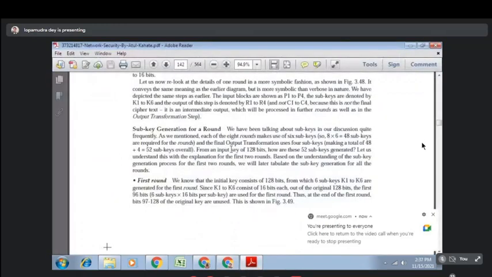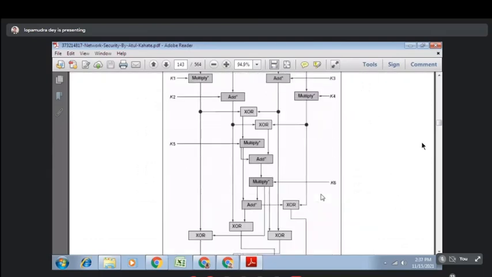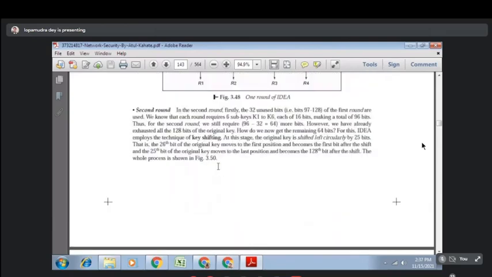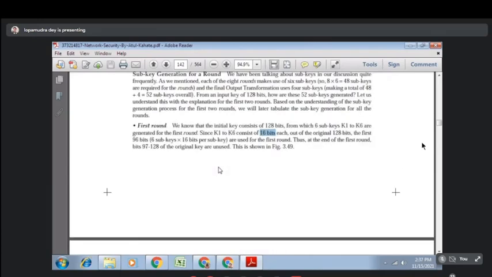So for the first round, the initial key was 128-bit, and from it 6 subkeys are generated for the first round. All the keys K1 and K2 consist of 16 bits each out of the original 128 bits. So this is how the keys will be generated. This is the one round application. In the second round also you will do some key shifting. First, from the 128-bit key, you will take the first 16-bit key, that is K1, K2, K3, K4, K5, K6. So 6 into 16, that is 96.